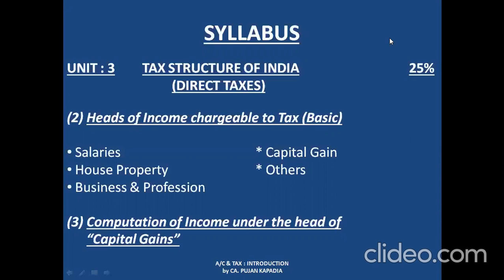If a person is owning any property and if he has provided that property on rent, the amount of rent that he is receiving from his tenant is going to be taxable under the head of house property. For example, I am having a flat which I have provided on rent. It is yielding 2 lakh rupees per year as rent income. It is not as simple as that 2 lakh rupees is what I am receiving and I am directly offering to tax under this head of income.